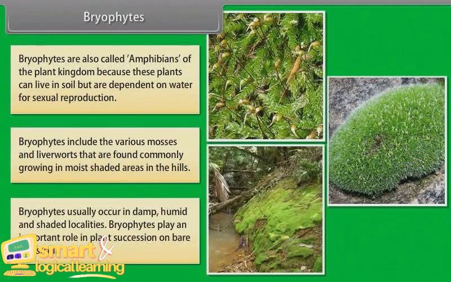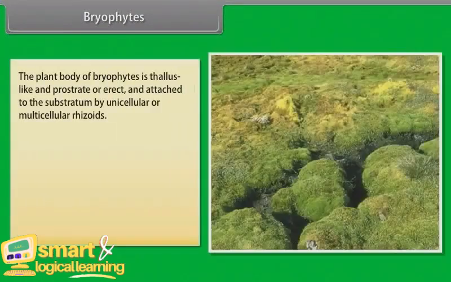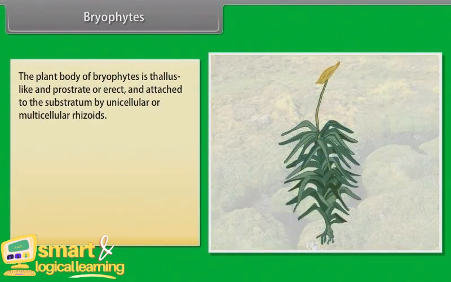Bryophytes usually occur in damp, humid, and shaded localities. Bryophytes play an important role in plant succession on bare rocks or soil. The plant body of bryophytes is thallus-like and prostrate or erect, and attached to the substratum by unicellular or multicellular rhizoids.